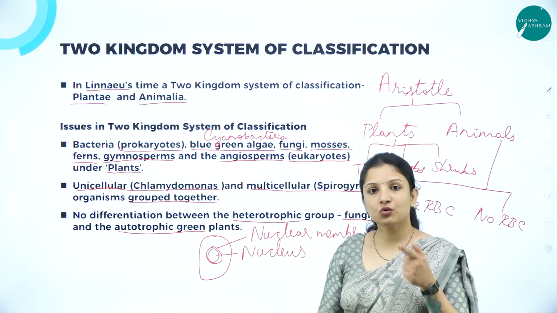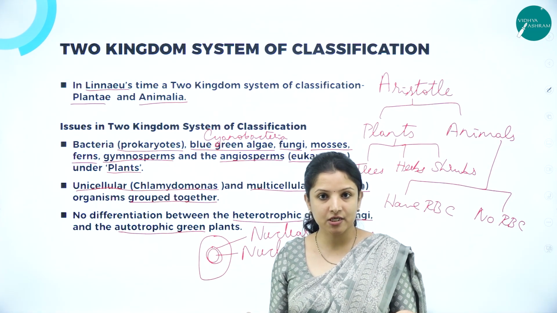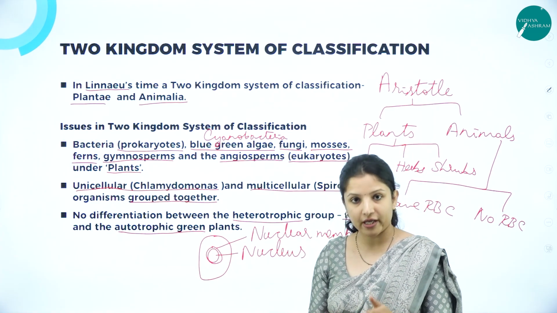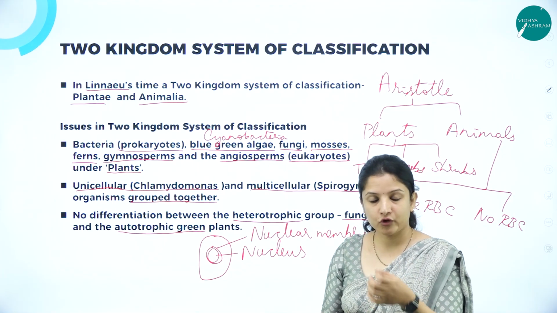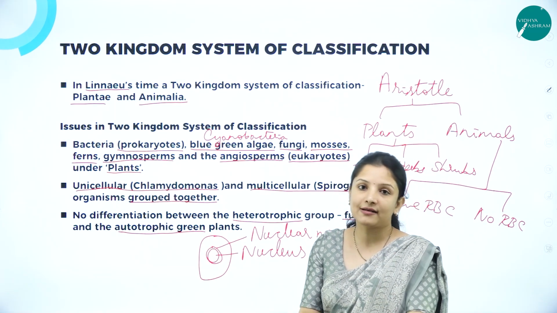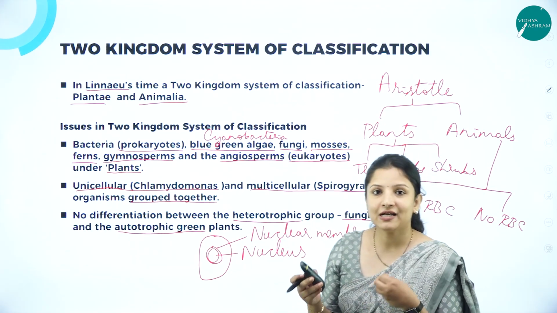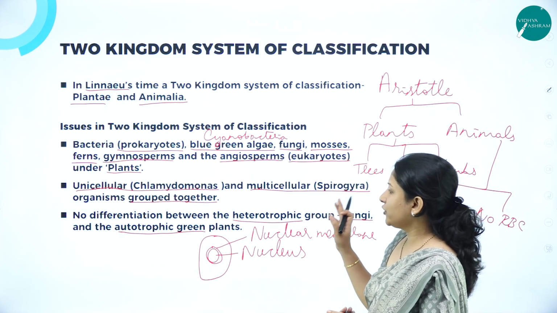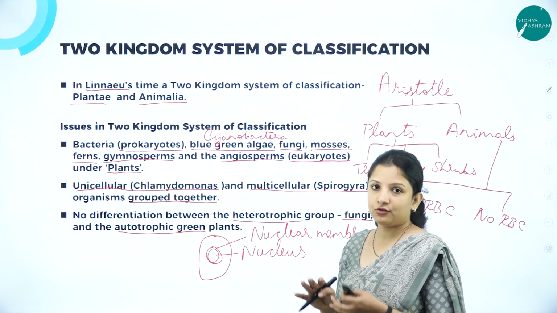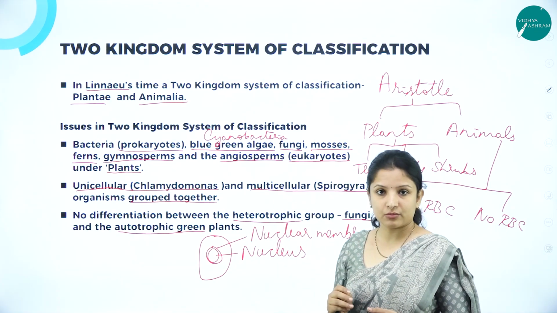Saprophytic means those which grow on dead and decaying organic matter. Mushroom, which comes under fungi, is a saprophyte because it is usually found growing on dead and decaying organic matter, and it derives its food from that matter. So they depend on dead and decaying organic matter for their food. Therefore, they are saprophytes. They are heterotrophic in nature. So you cannot put a mushroom under plants. So it was a drawback. These were the drawbacks or issues in the two kingdom system of classification.